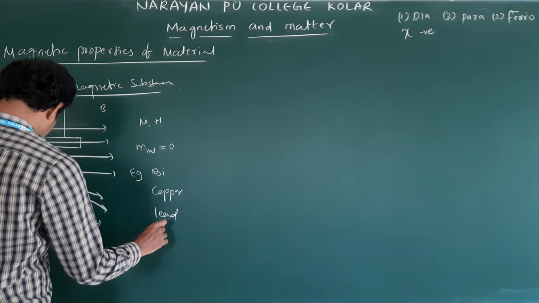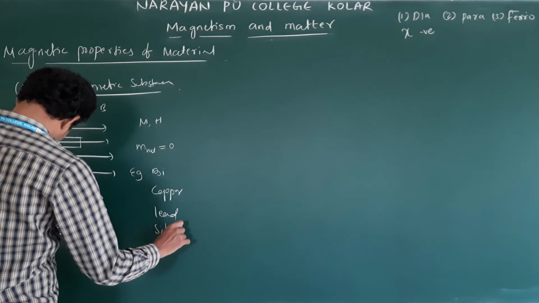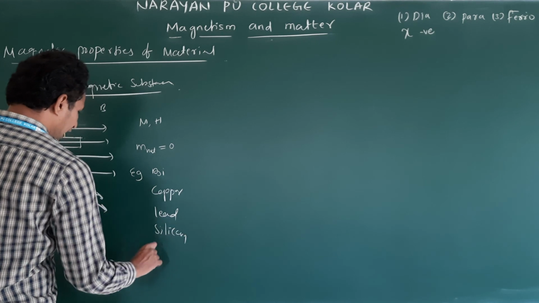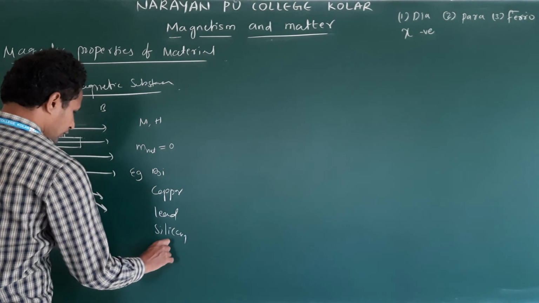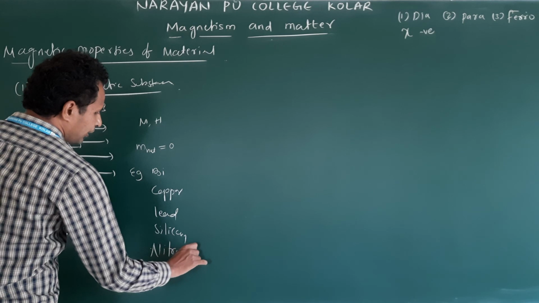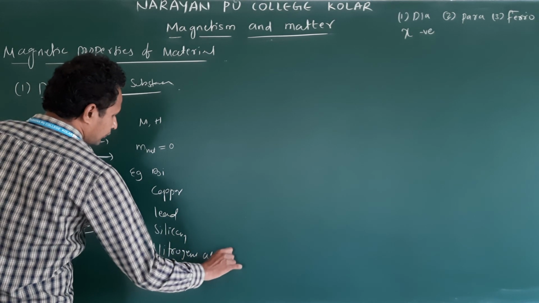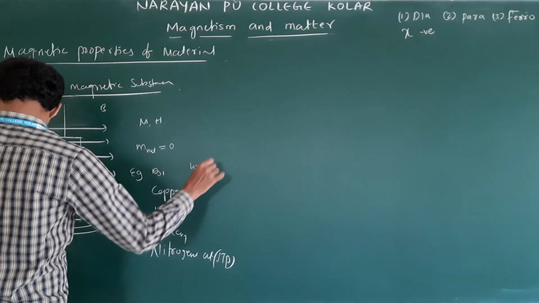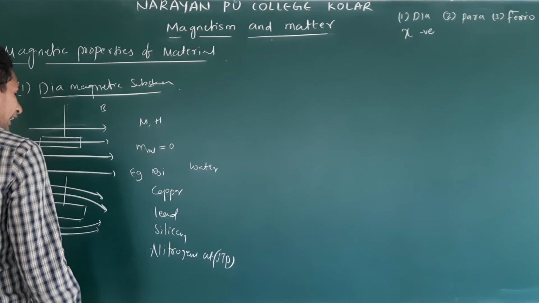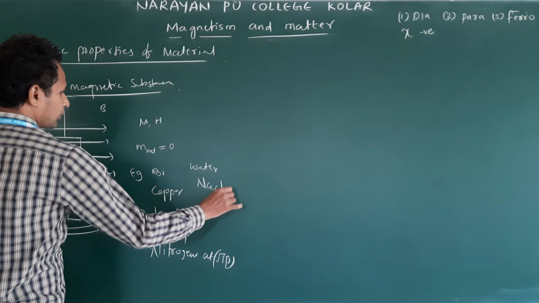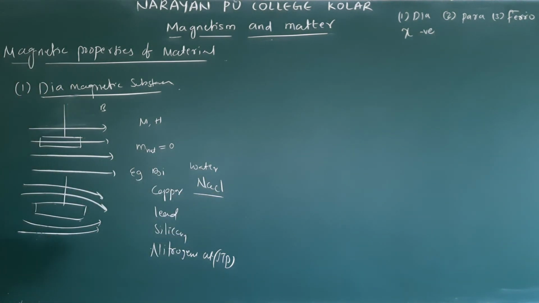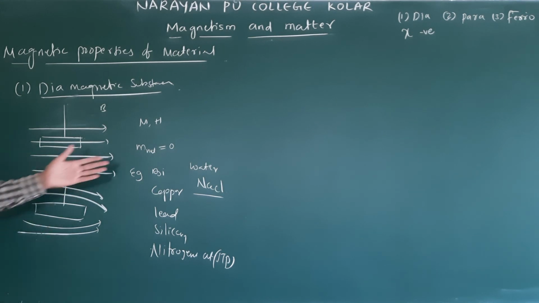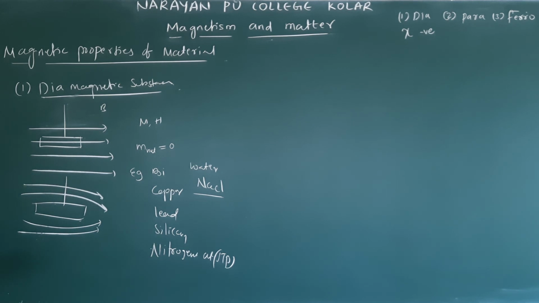Next, silicon. Next, nitrogen at STP. Next, water. Next, sodium chloride, NaCl. We do expect which of the following is an example of a diamagnetic substance. You can select any one: bismuth, copper, lead, silicon, nitrogen, or NaCl. Clear?